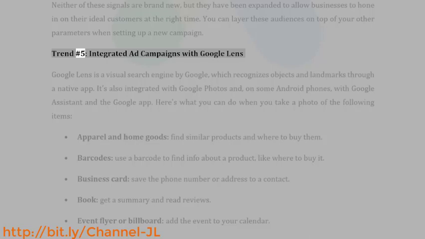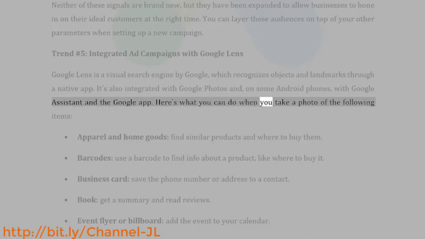Trend number 5, integrated ad campaigns with Google Lens. Google Lens is a visual search engine by Google, which recognizes objects and landmarks through a native app. It's also integrated with Google Photos and, on some Android phones, with Google Assistant and the Google app.